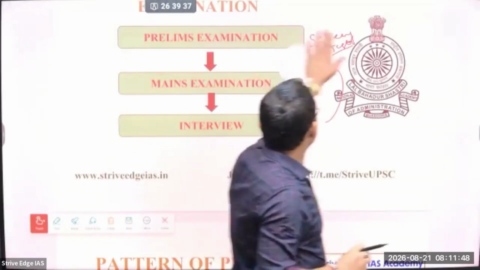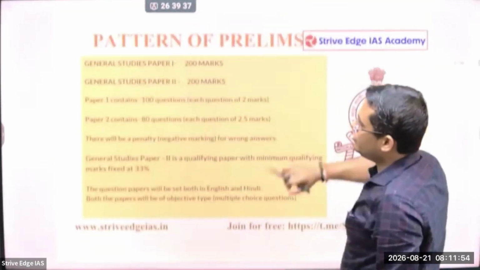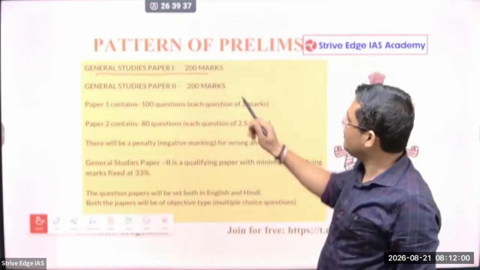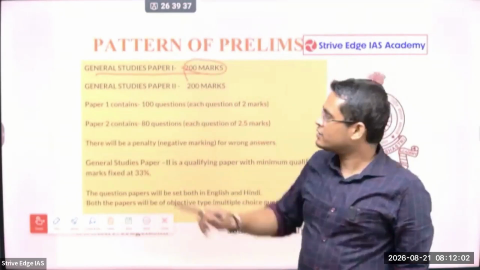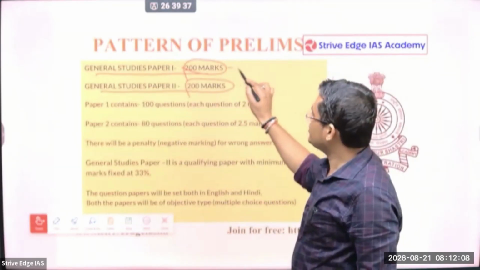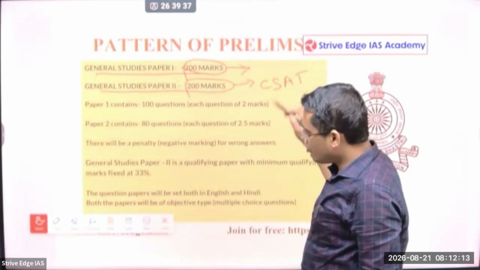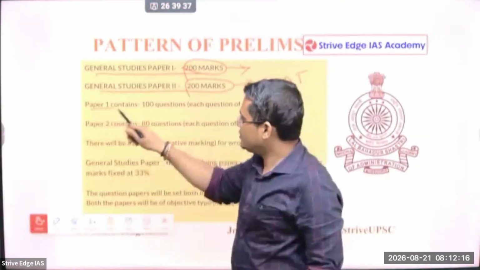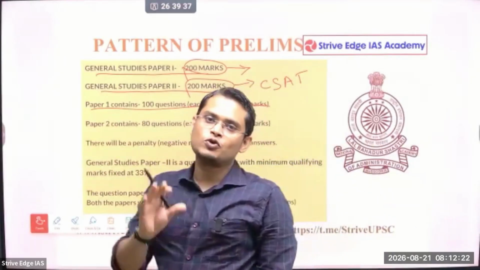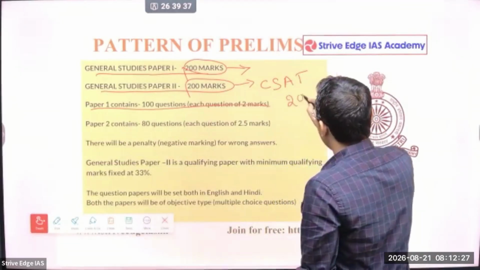Okay? So next is the pattern of prelims. If you see the prelims pattern, it comprises 2 papers. This is valid for your OPSC as well as UPSC. GS1 comprises 200 marks, and GS2, that is called general studies, also comprises 200 marks. Okay, so GS1 is this paper, and the other is called CSAT, Civil Service Aptitude Test. One by one we are going to see. GS paper 1 contains 100 questions and each question is 2 marks. So the total is 200 marks. Okay, so the total is 200 marks.